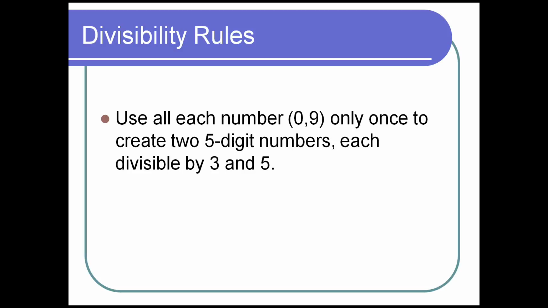It should say use each number 0 through 9 only once. Each one is going to be used only once to create two 5-digit numbers. That's pretty good. But each of those numbers has to be divisible by 3 and by 5. So now they have to do some thinking. How are they going to do that? How are they going to create two numbers that each one of them is divisible by 3 and 5?